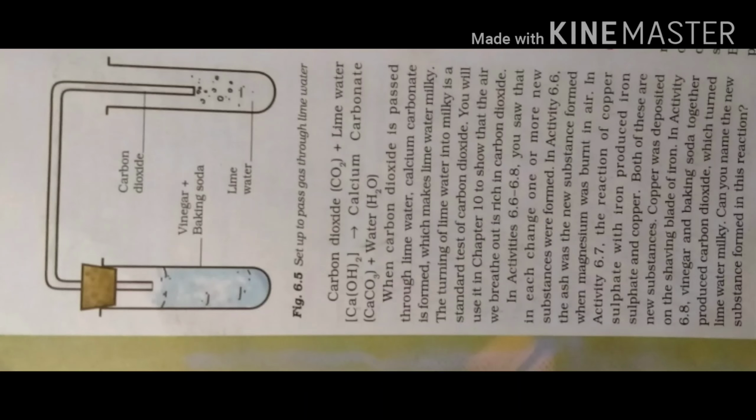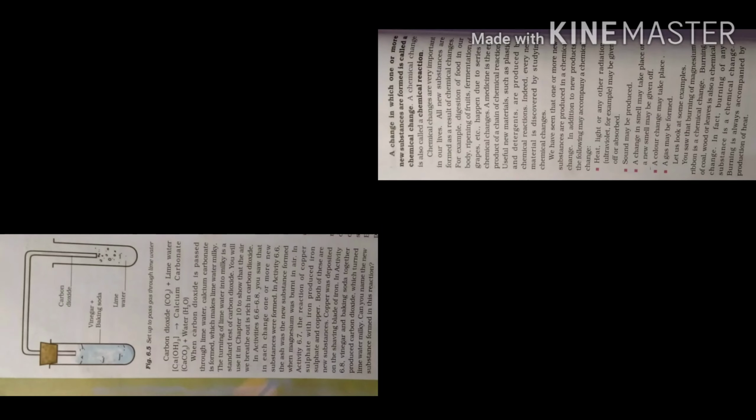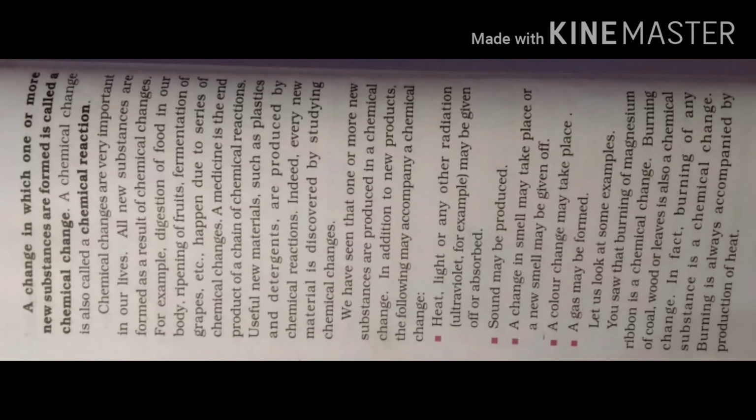In activity 6.8, when you mix baking soda with vinegar, it produced carbon dioxide, which turned lime water milky. So here also a new substance is formed. Now can you name the new substance formed in this reaction? What new substance was formed in this reaction? Calcium carbonate and water. So a change in which one or more new substances are formed is called a chemical